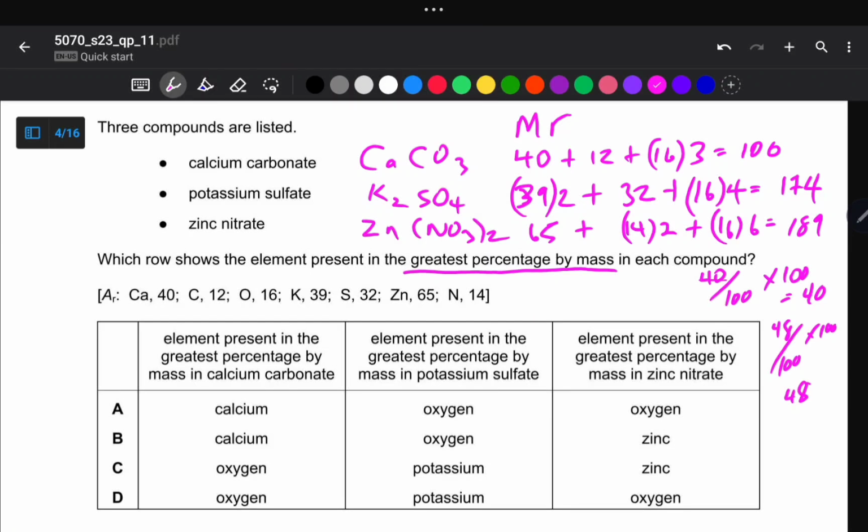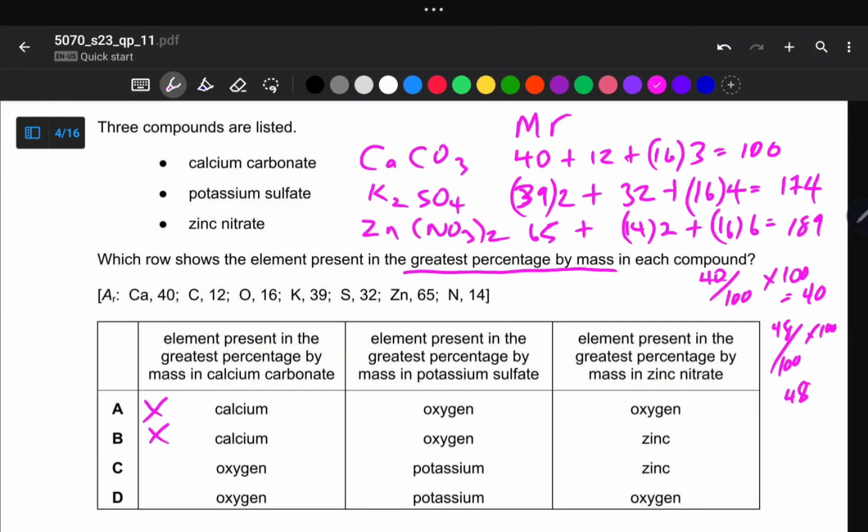So we eliminate option A and option B. So we are left with option C and D. So for potassium sulfate, we've got potassium being the only option for C and D. So we don't calculate anything on that because we've got the same element. So we go straight to the zinc nitrate compound.